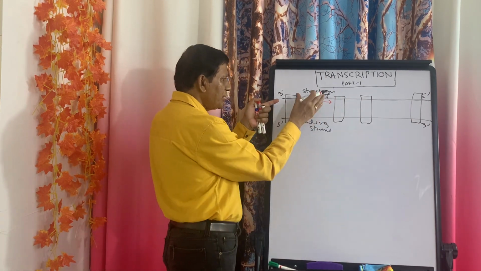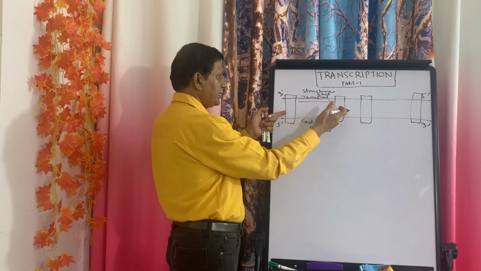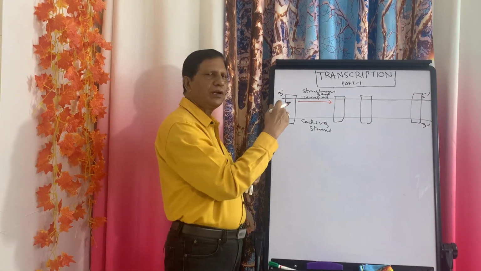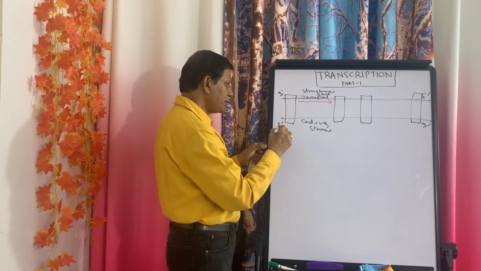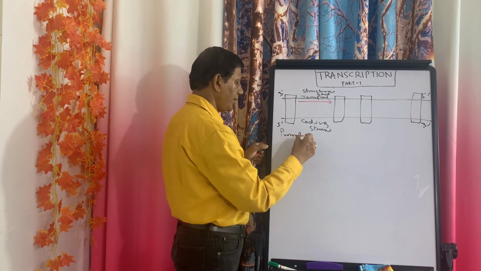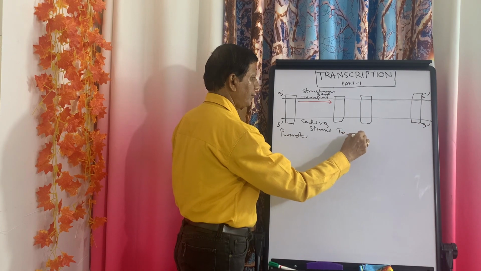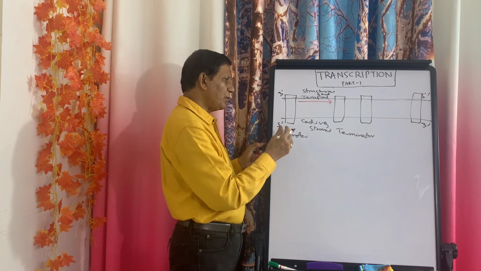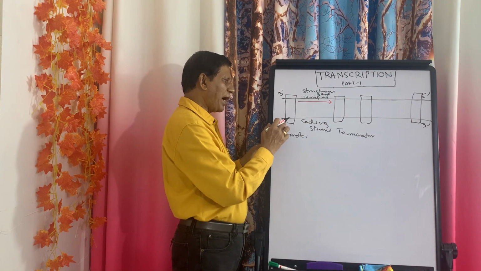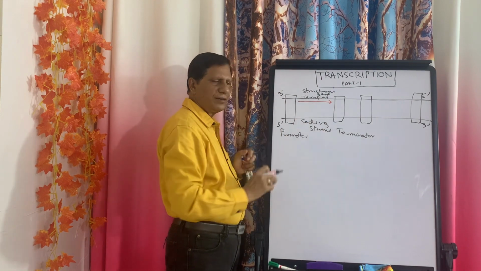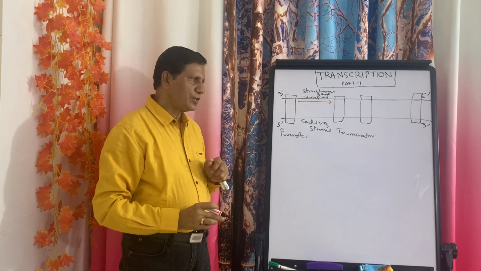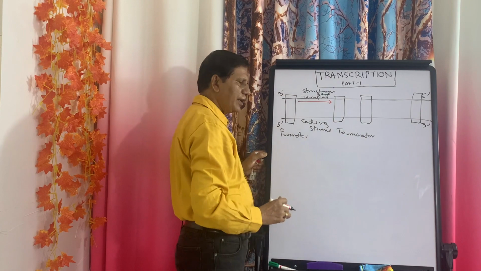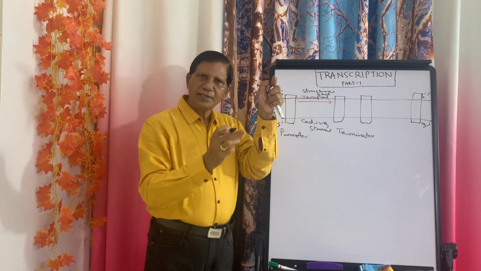Now, on either side of this structural gene, there are two things. One is promoter, the other is terminator. Now, which one is promoter and which one is terminator? This is promoter and this is terminator. That means the promoter always lies to the 5' side of the coding strand. That means this strand of the DNA runs from 5' to 3'. That is, 5' is the upstream and 3' is the downstream.